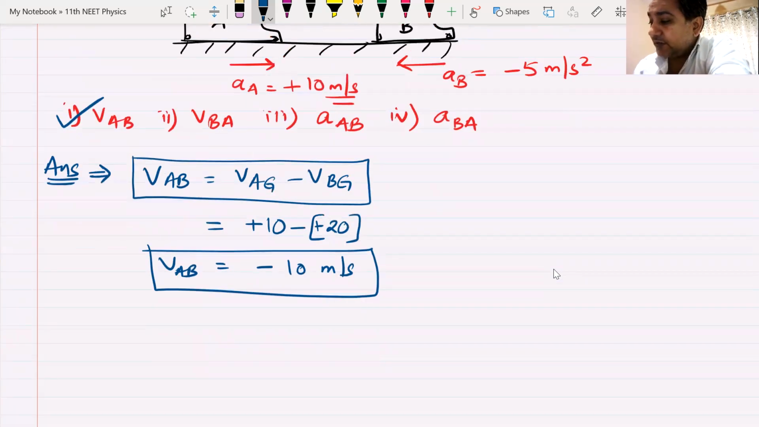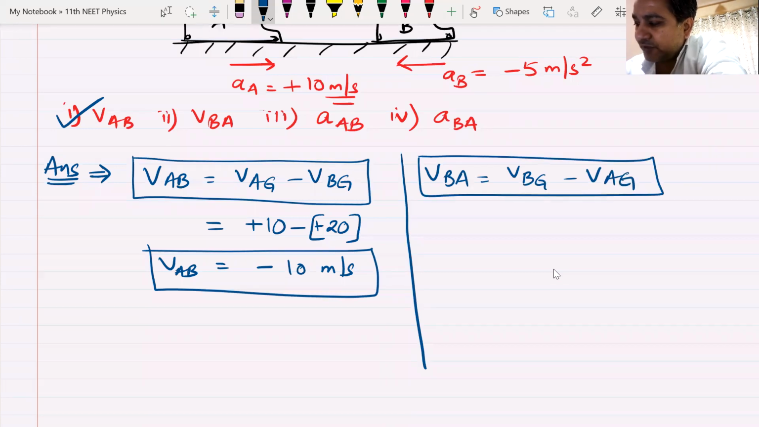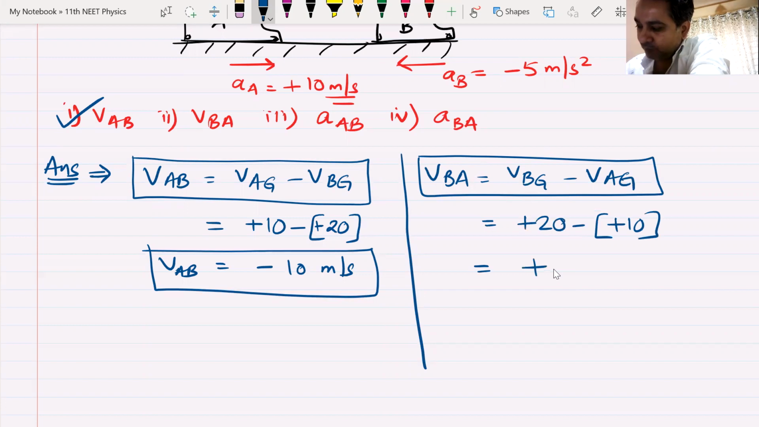Okay, Niharika, let us do the second part. Velocity of B with respect to A equals velocity of B with respect to ground minus velocity of A with respect to ground. That is correct. What are the values, beta? Velocity of B with respect to ground is plus 20, and velocity of A with respect to ground is plus 10. So the answer is plus 10 meter per second. That is the velocity of B with respect to A.